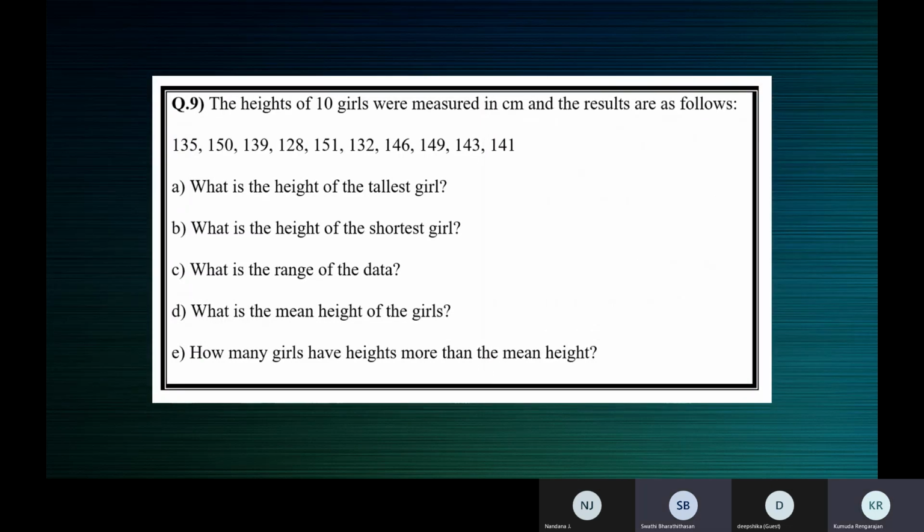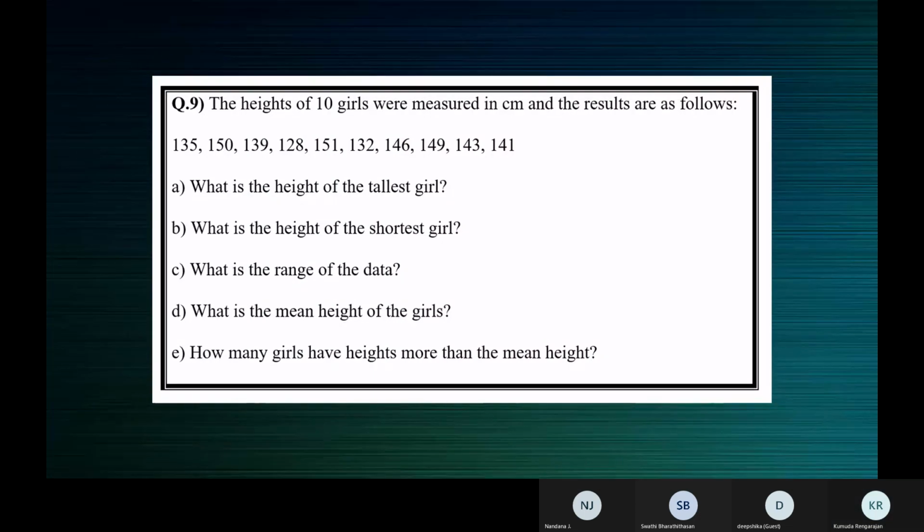What about this? Yes, ma'am. This was also the part of the homework, ma'am. Homework. Okay, fine. All these questions are directly from NCERT, children. This is NCERT, the first exercise in NCERT. Earlier, what we were doing in data handling was from Agarwal, RS Agarwal. This is from NCERT.